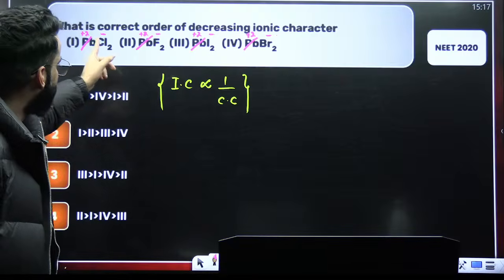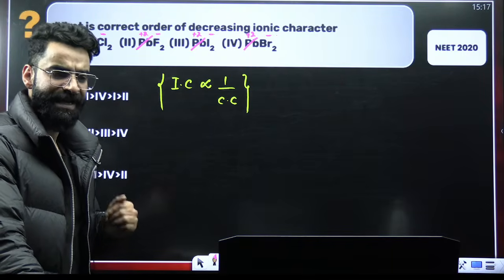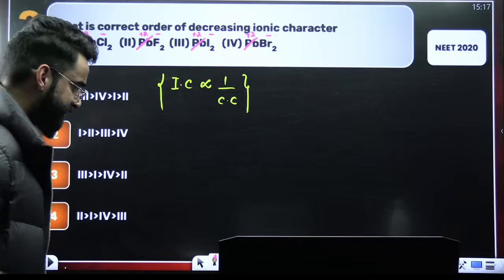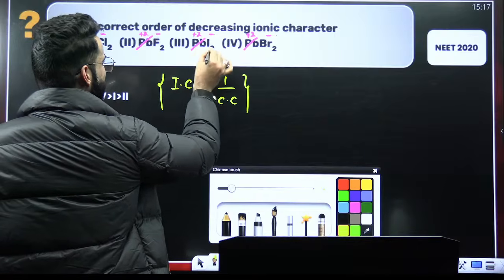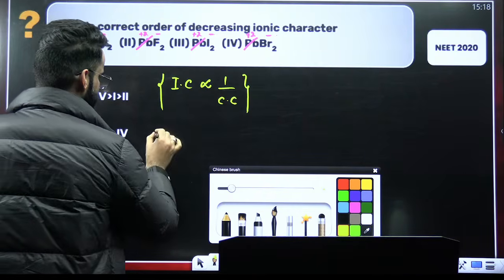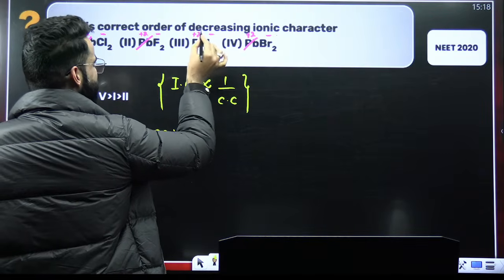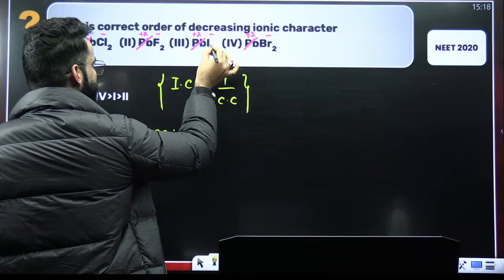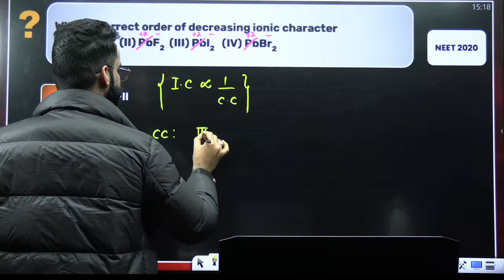Now the charge on every anion is same. So we are going to decide as per the size of the anion. Which anion has the maximum size? I'll say I⁻ will have maximum size, right? So if I talk about the covalent character, if I⁻ has got maximum size, its polarizability is maximum. More the polarizability of anion, more is the covalent character. So 3 will have maximum covalent character